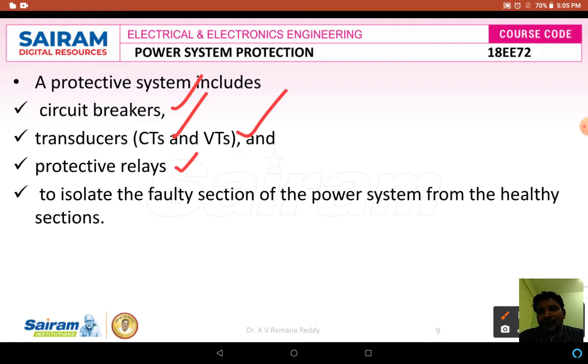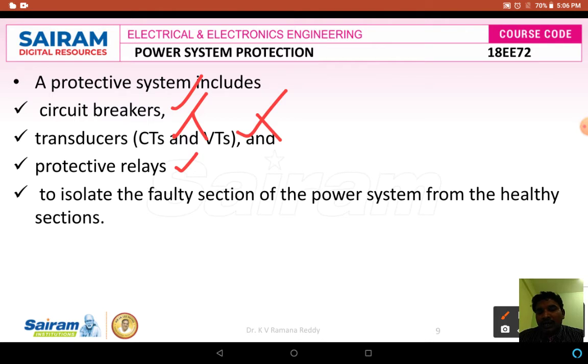The circuit breaker makes and breaks the circuit, and the transducers step down to suitable low voltage and low current, which can be read by the meters.